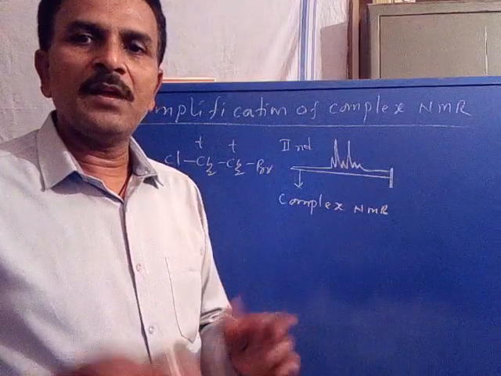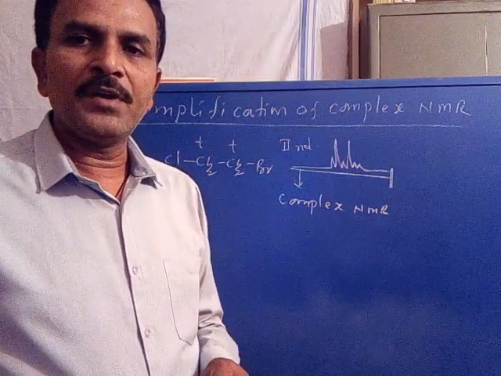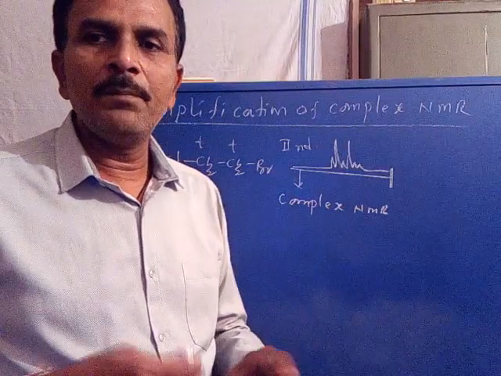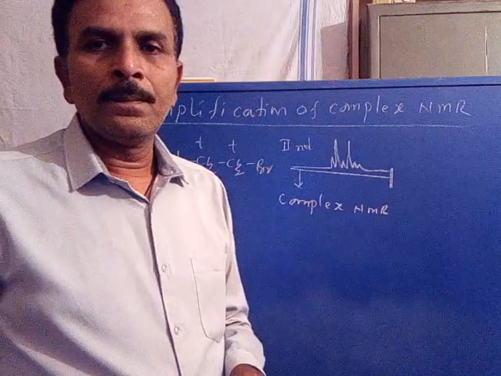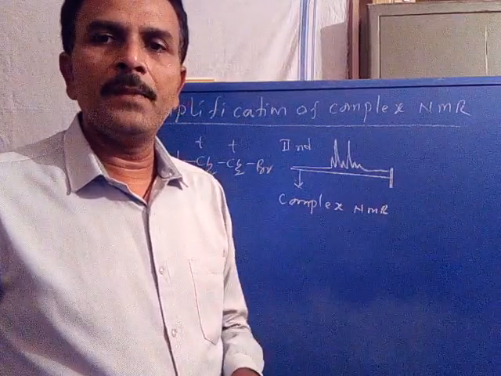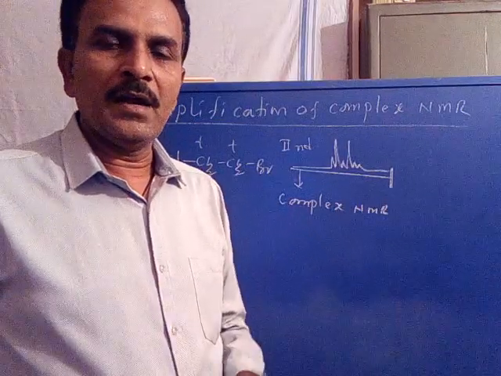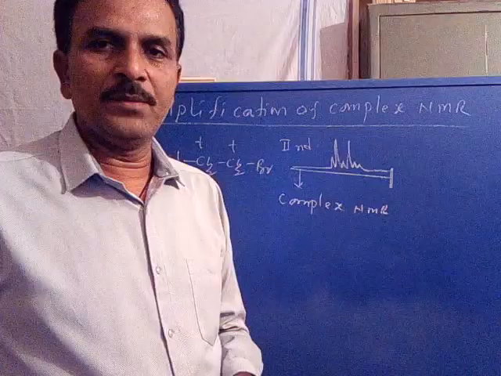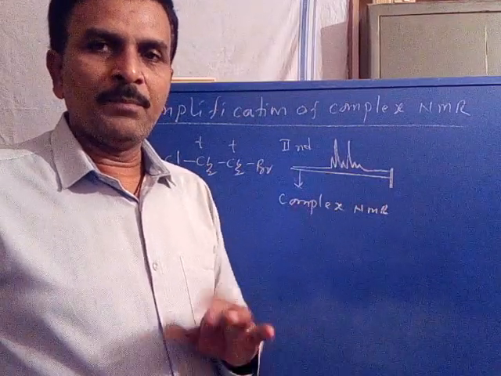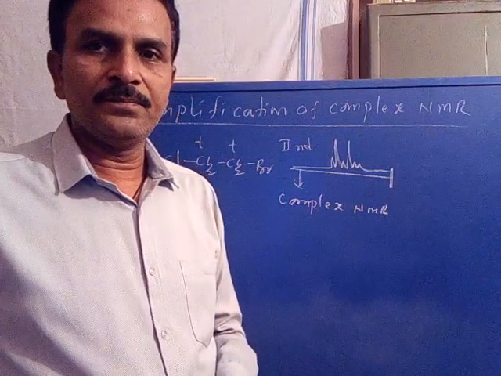The absorption frequency for any signal can be obtained from the midway of the signal, that is the midpoint of the signal. If the signal is symmetrical, we can identify the middle point of the signal and interpret, and we can obtain the absorption frequency. Now in the second order NMR spectrum, the multiplicity or intensity of the signals is distorted.